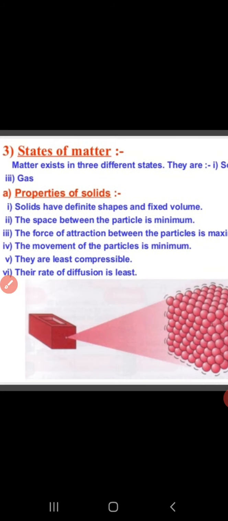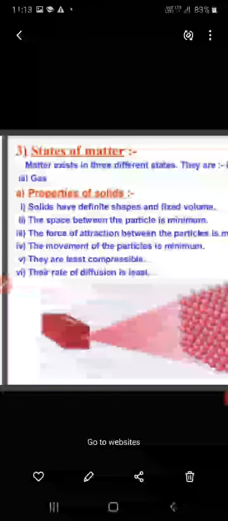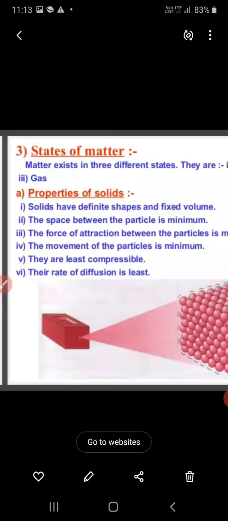So let's recall all the properties. First property: it has a definite shape and fixed volume. Second property: the space between the particles is minimum, or we can say no space between two particles. Force of attraction is maximum. Movement of particles is minimum. And less compressibility and less diffusion rate, all these are the properties of solids. Now, this was only about the properties of solids.